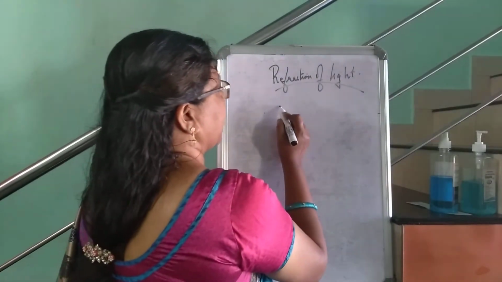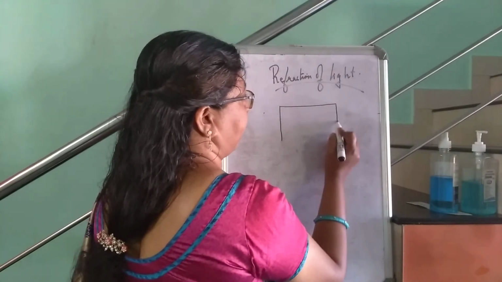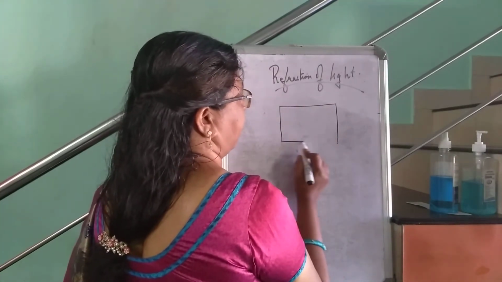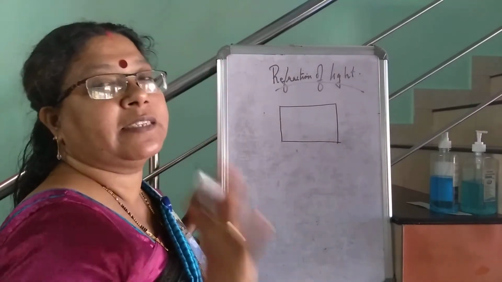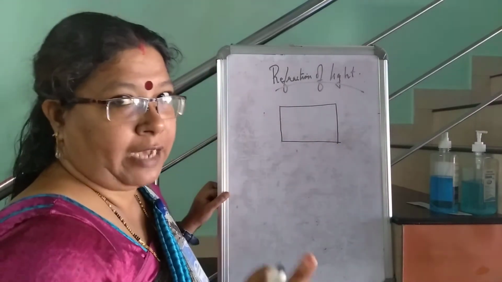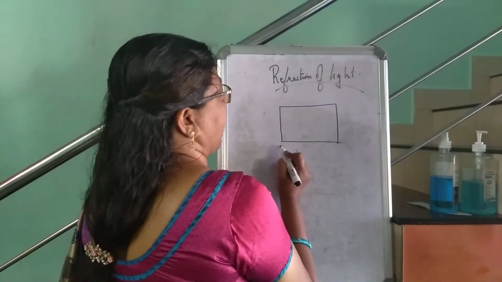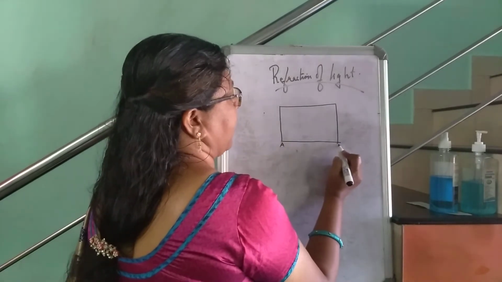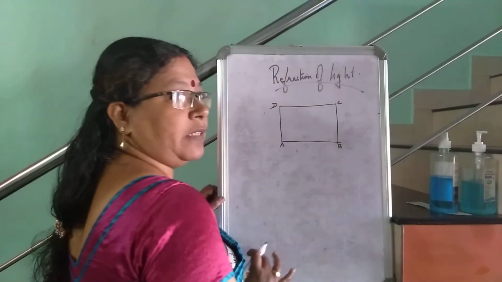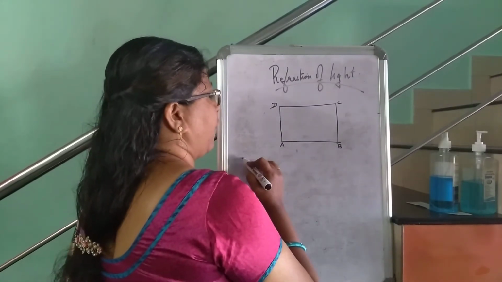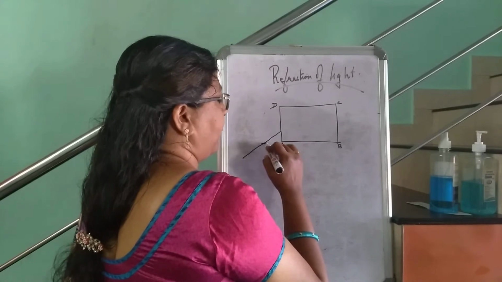Consider a glass slab. A glass slab is a rectangular box which is completely made of glass. We can name this glass slab A, B, C, D. Suppose a ray of light falls on this glass slab obliquely.